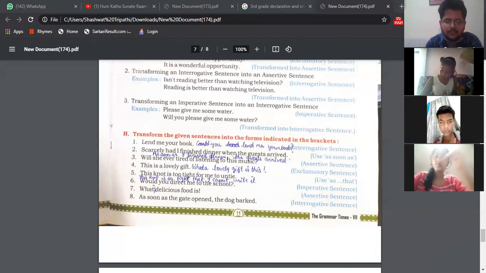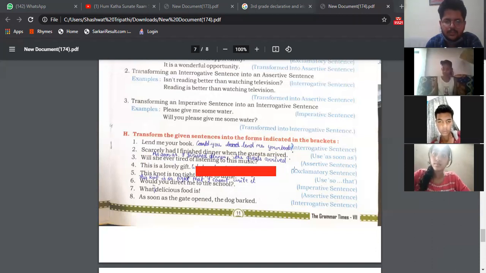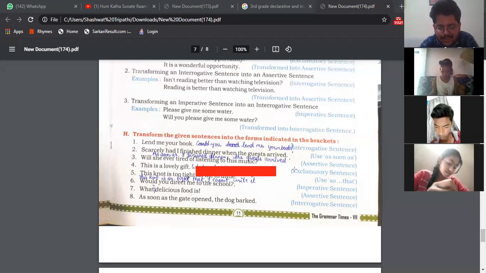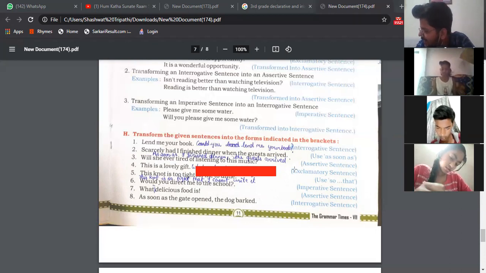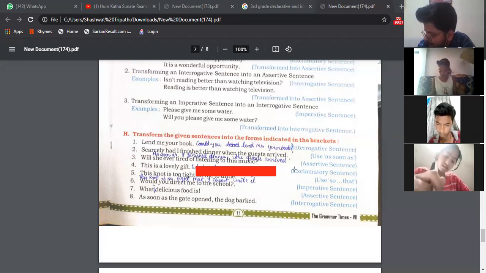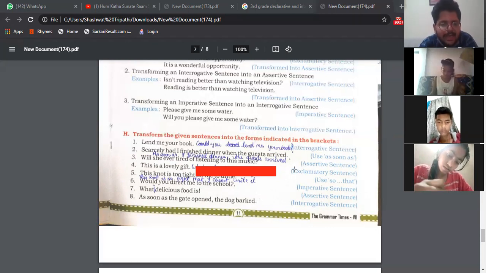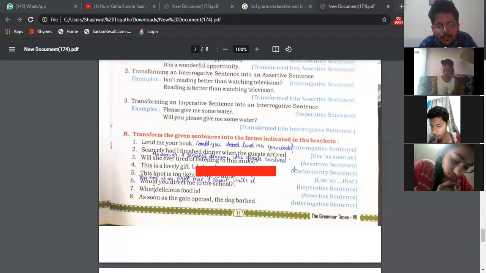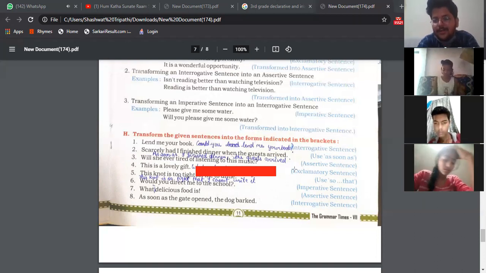This is a lovely gift. Exclamatory sentence. The third one: Will she ever be tired of listening to music? Assertive sentence. Will she ever change into never?